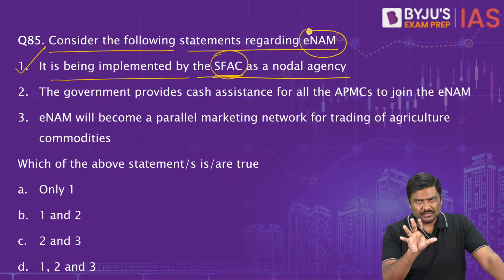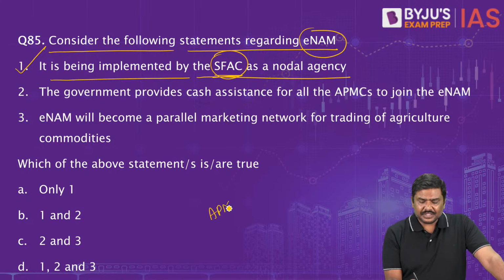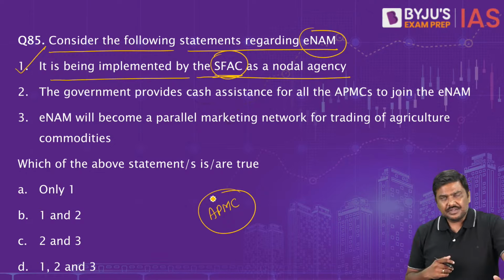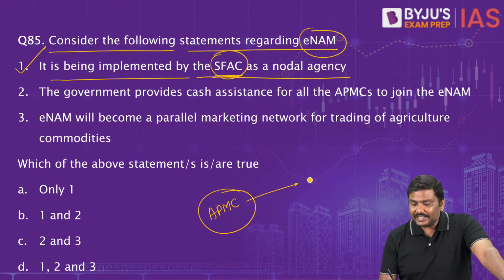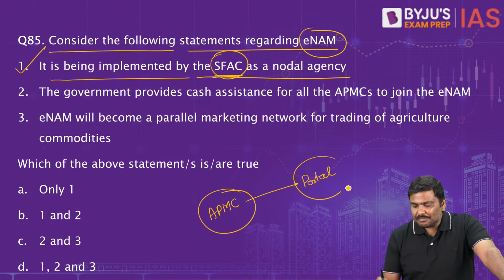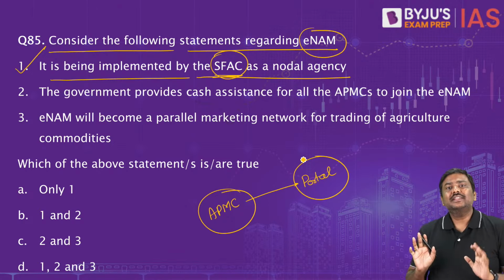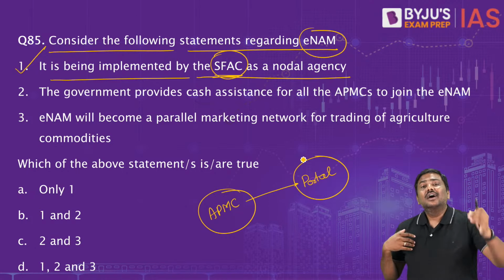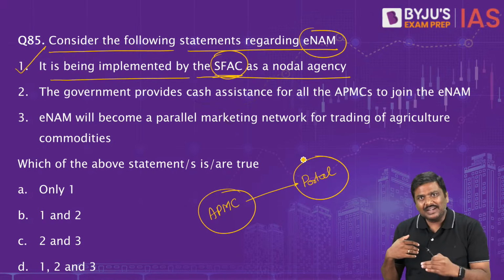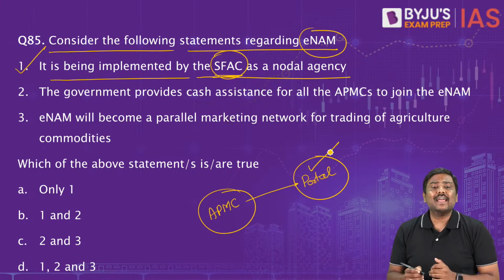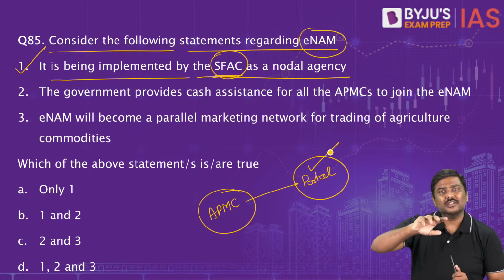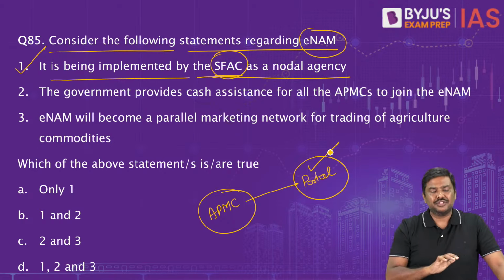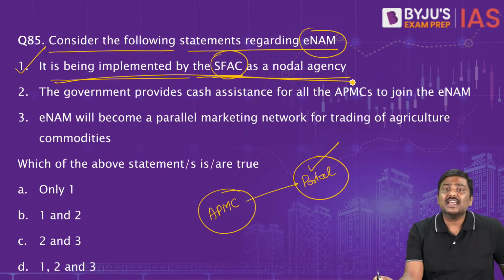Now, what is the idea for ENAM? Simple. You have APMC mandis. All of you know this, right? You have APMC mandis, agriculture mandis. Now, these mandis will be connected to a portal. Simple. These mandis will be connected to a portal. That is, rather than, imagine I'm a farmer, you are a trader, you want to purchase the food grain. Rather than you coming to the APMC mandi, now you will simply log on to the ENAM portal and you will start bidding for the food grain. You physically do not have to come to the mandi. That is the biggest advantage. Okay, so it is being implemented by the SFSC as the nodal agency.